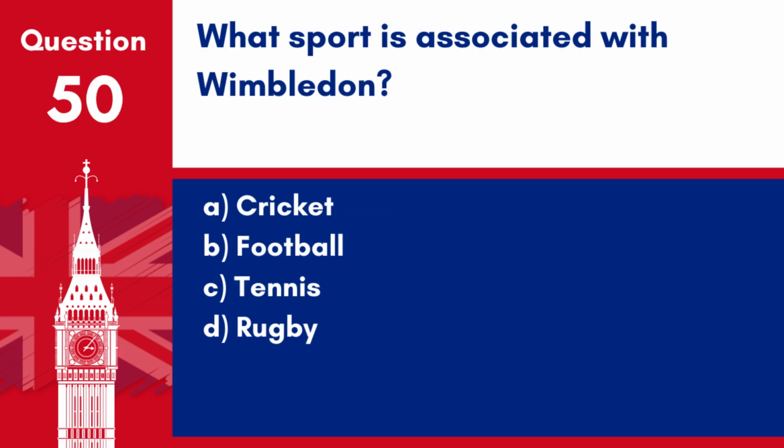Question 50. What sport is associated with Wimbledon? A. Cricket. B. Football. C. Tennis. D. Rugby. Answer: C. Tennis. Wimbledon, located in London, is known globally for hosting the annual Wimbledon Tennis Championships.